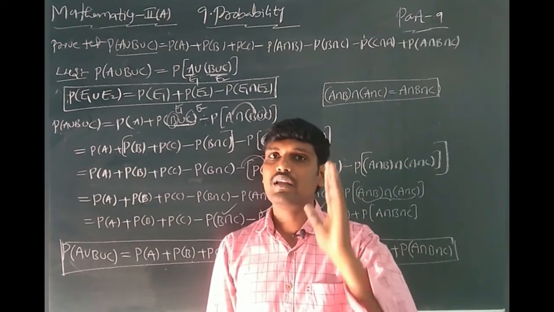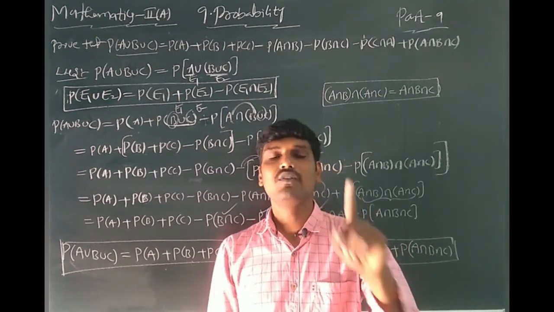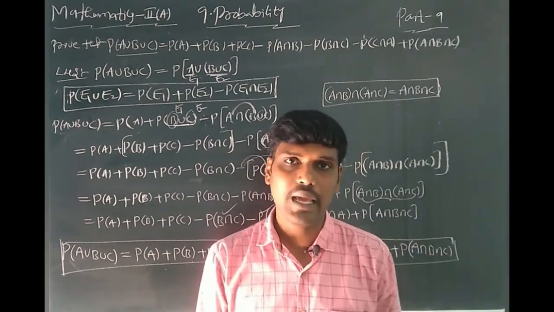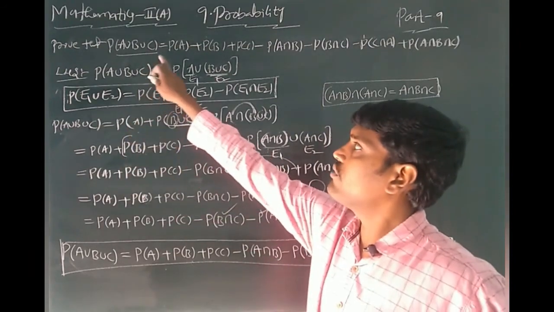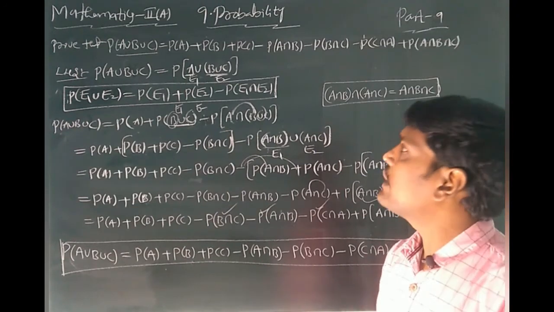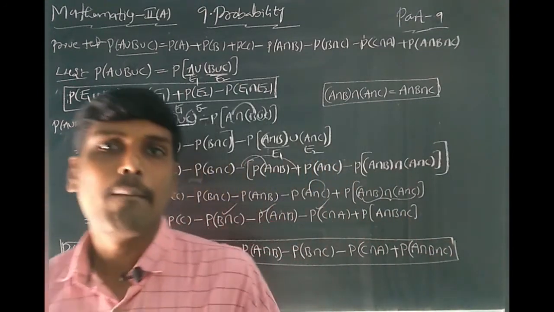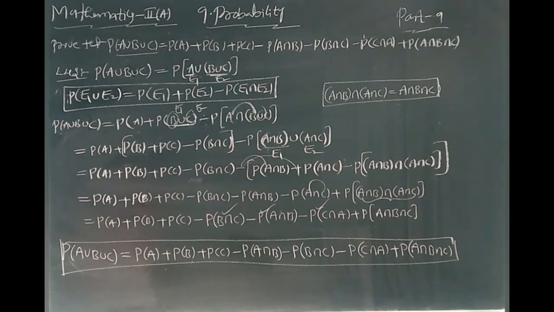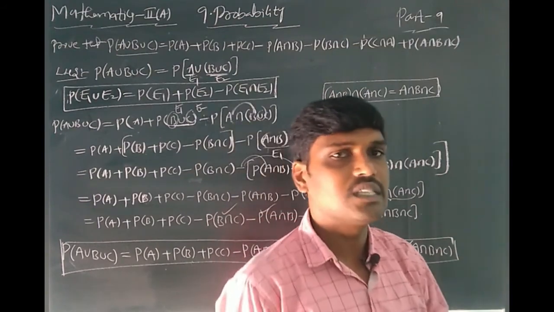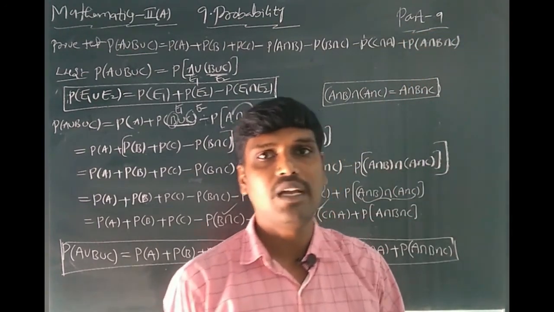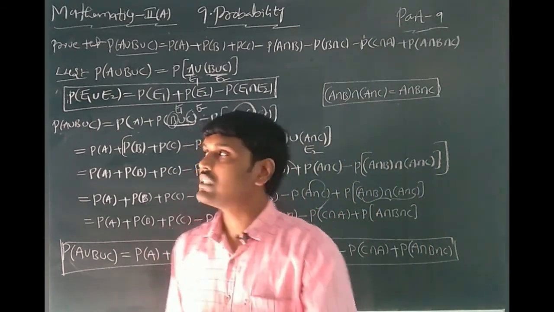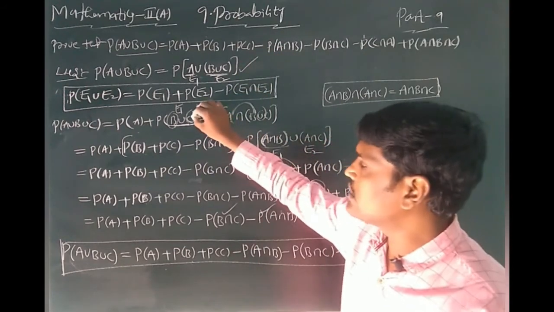This formula is very useful and very important to prove, as this problem comes for 4 marks in the examination. What is that formula? P of A union B union C is equal to P of A plus P of B plus P of C minus P of A intersection B minus P of B intersection C minus P of C intersection A plus P of A intersection B intersection C. In this formula, you can do the proof by using the addition theorem on probability in the first step, and this step also.